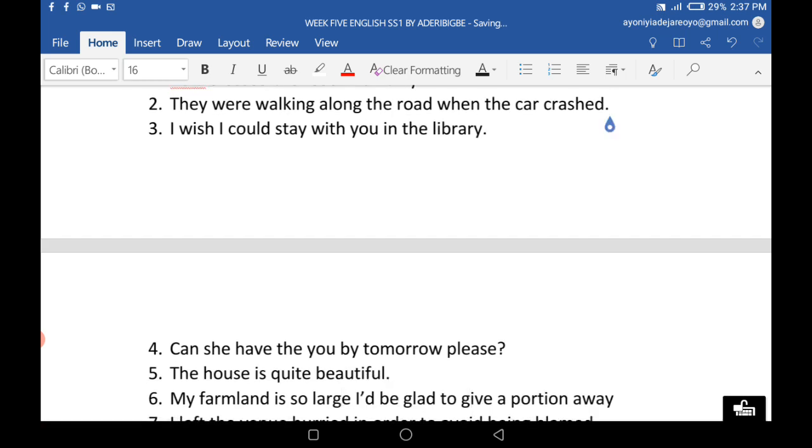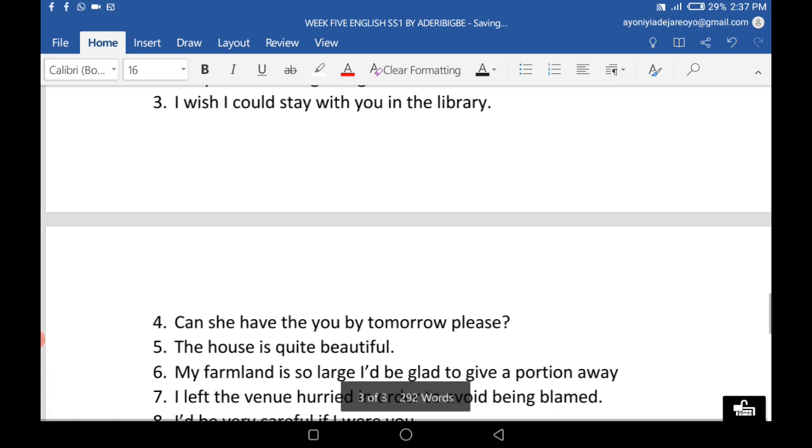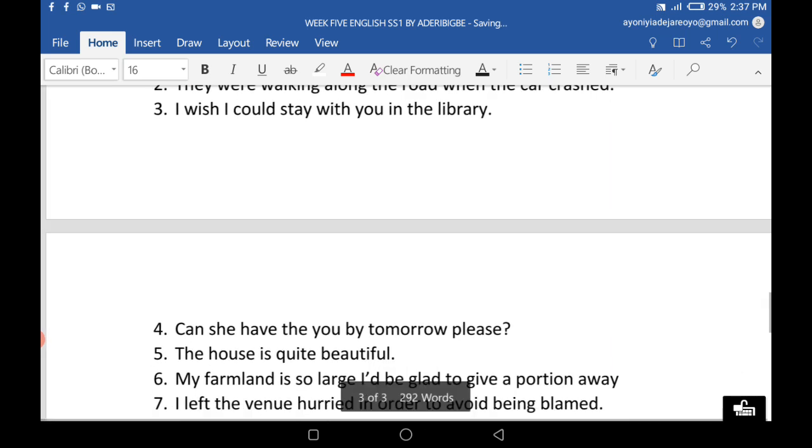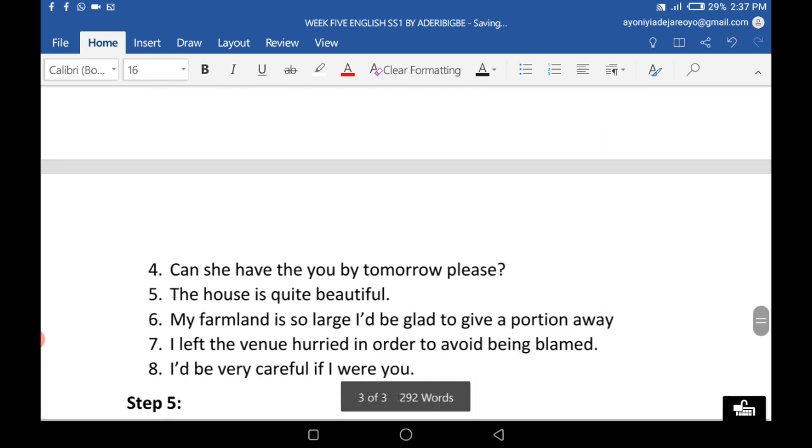I wish I could stay with you in the library. Yesterday when you went to the library, I came over to check on you, but I couldn't stay. So I wish I could stay with you in the library. In the library is the adverbial phrase in the sentence. Look at the next one.